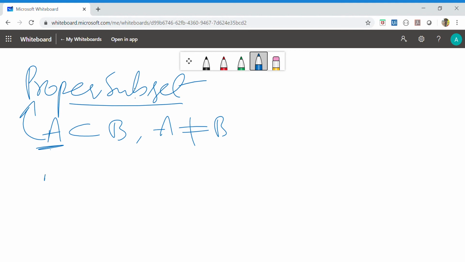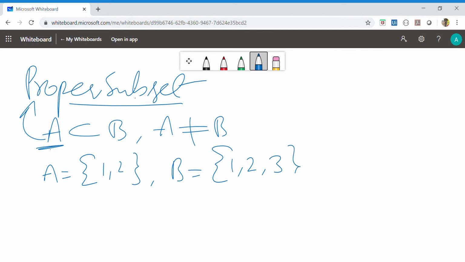Suppose A is equal to the set of elements 1, 2, and B is equal to the set of 1, 2, and at least one element must be more than in A, because the condition A is not equal to B should also be satisfied. That's why A is a proper subset of B in this case. In this example, A is a proper subset of B. Okay. Next, power set.